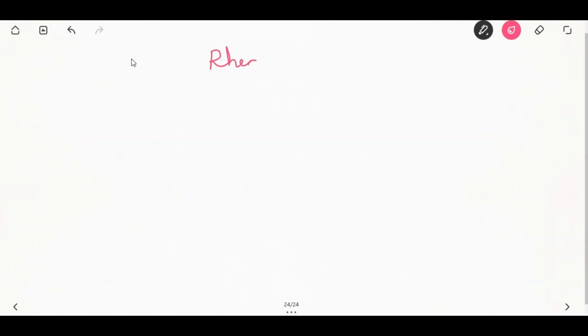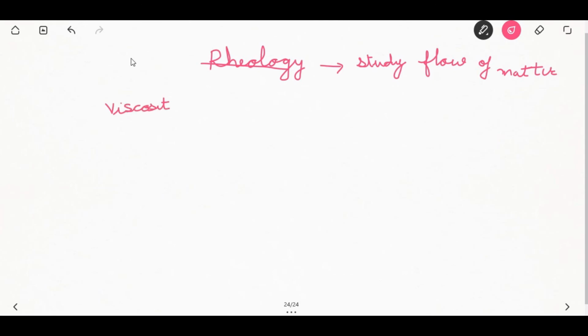Rheology. Rheology is the study of flow of matter. Important terms used in rheology: first comes viscosity. Viscosity is the resistance offered by a liquid when placed in motion. It is measured in poise or centipoise.